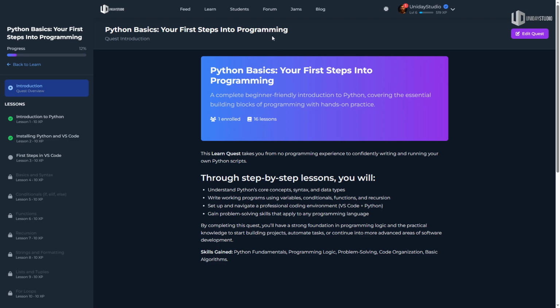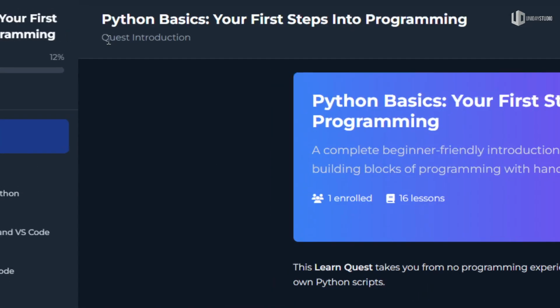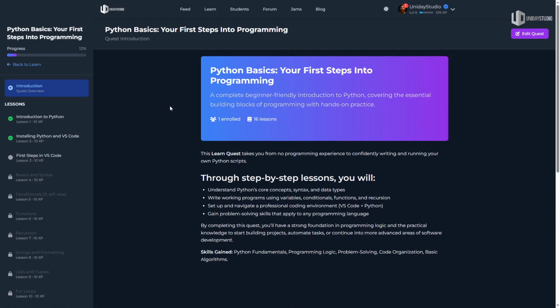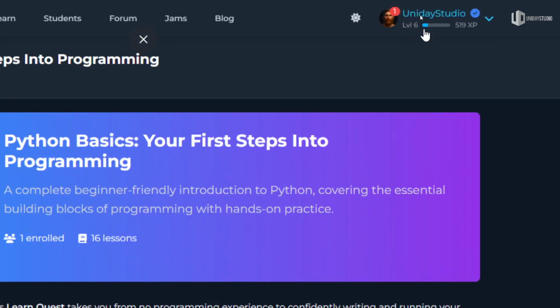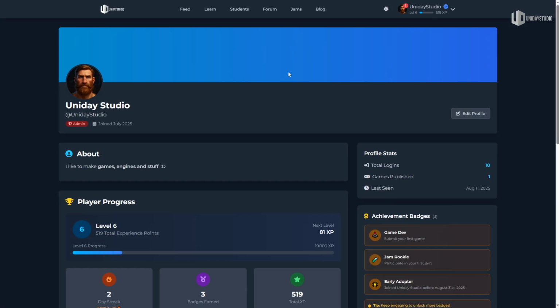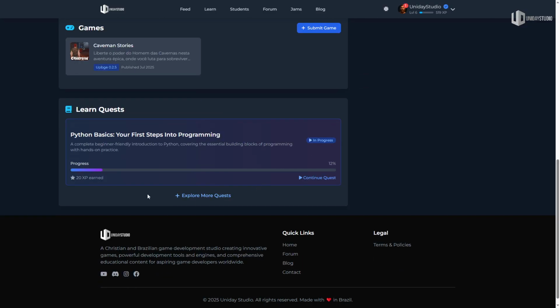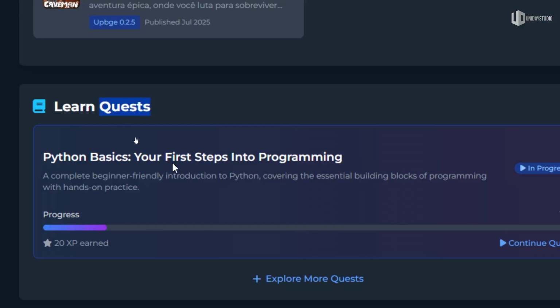We call these quests, by the way, learn quests. So you can see quest introduction and all that, because the website is gamified. As you can see here on top, I'm level 6 and I do have experience. If I go to my profile, you can see that I do have levels, you can have badges, and by the way, the quests that I'm in are here.